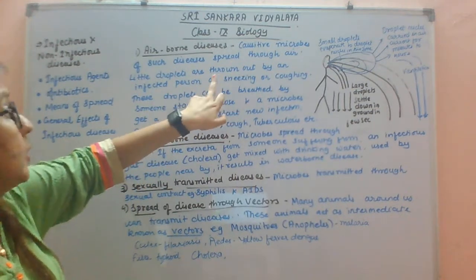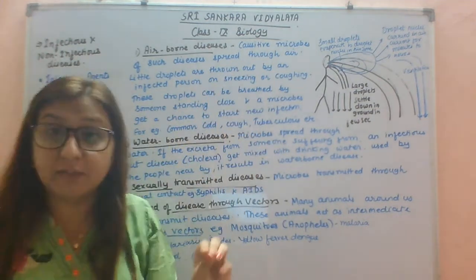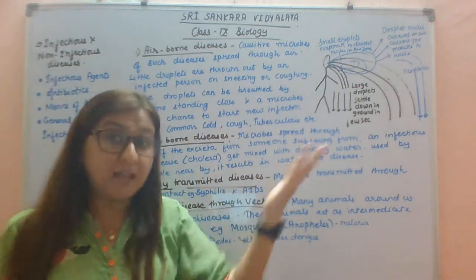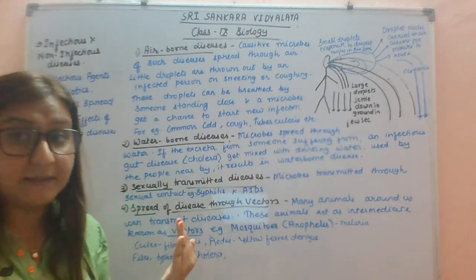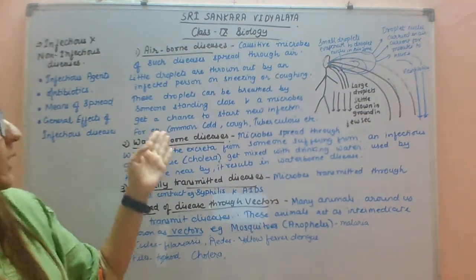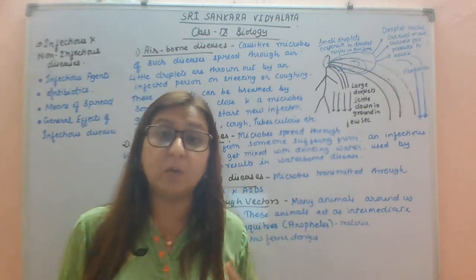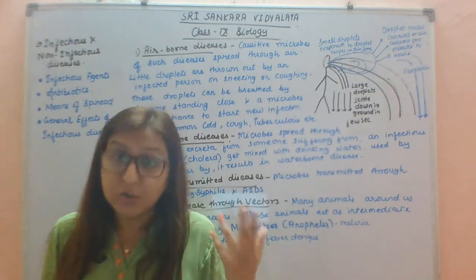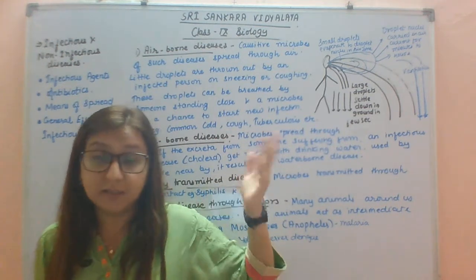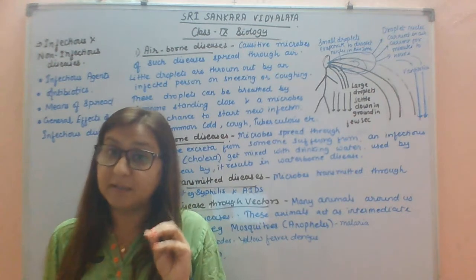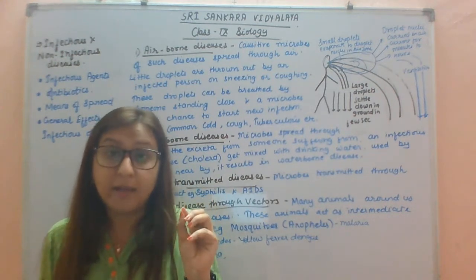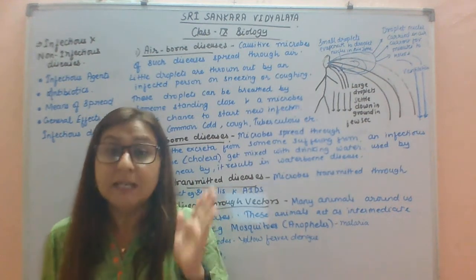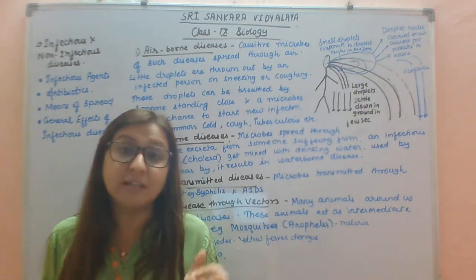Little droplets are thrown by an infected person by coughing and sneezing. These droplets can be breathed in by someone else, a healthy person standing close to that person. Okay, and here this microbe or virus gets a chance to spread a new infection. That is what is happening in this COVID-19 case. An infected person is sneezing or coughing through air. The small droplets are carried away from an infected person to a healthy person. That is why the chain is not breaking.